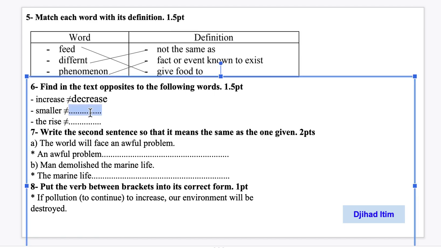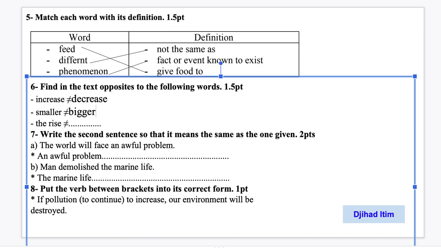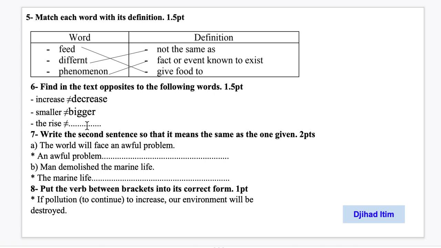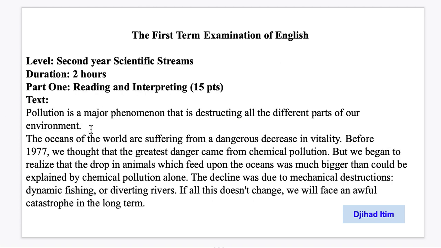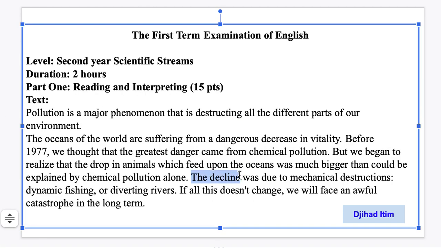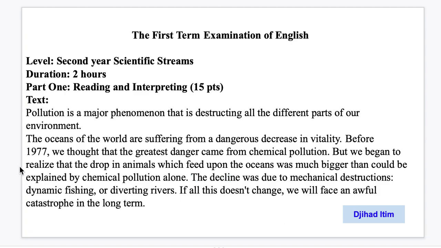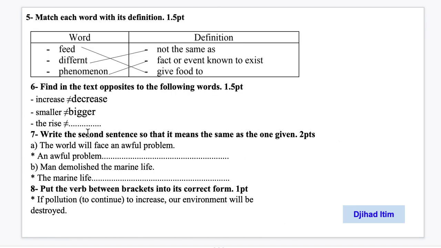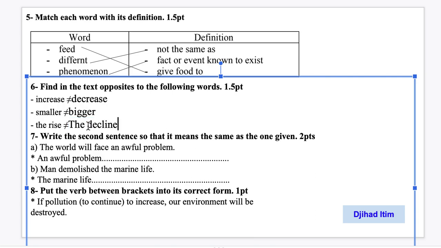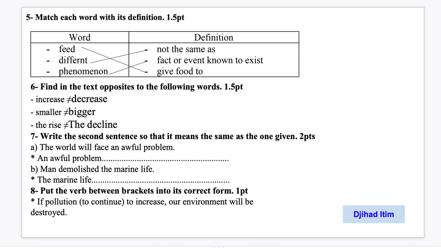It is bigger. Okay, so we move to the next one, the rise, and we go to the text. Here, rise means the decline. Its opposite is a decline. سقوط, rise, الارتفاع. Okay, so here the decline is the opposite of the rise. Okay, ارتفاع سقوط.